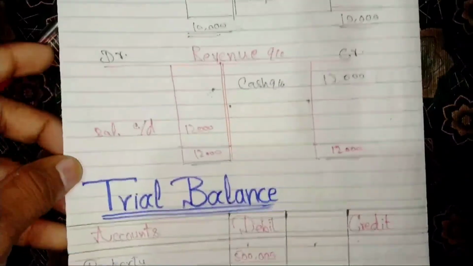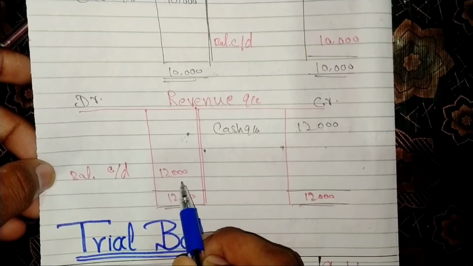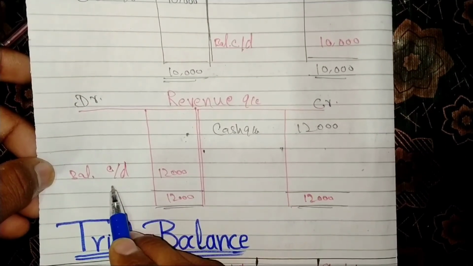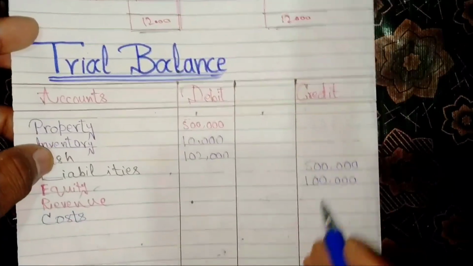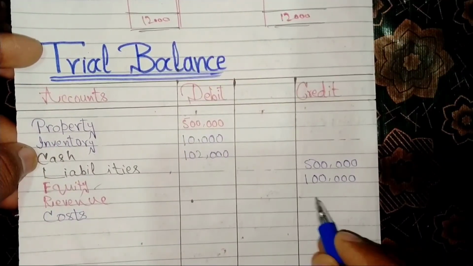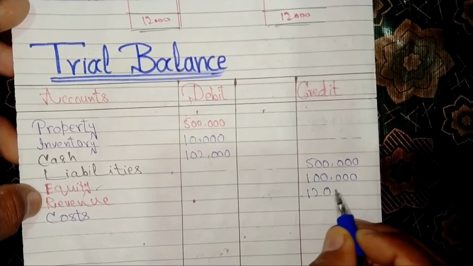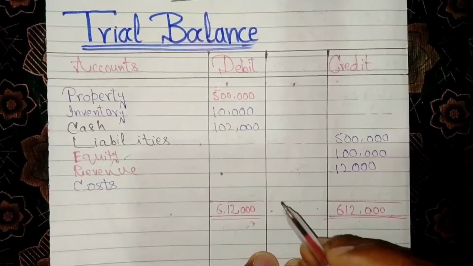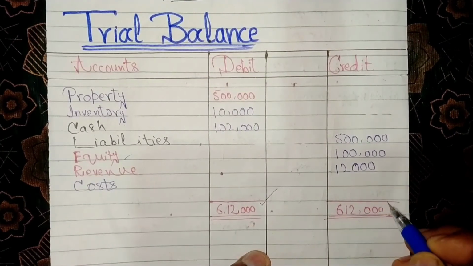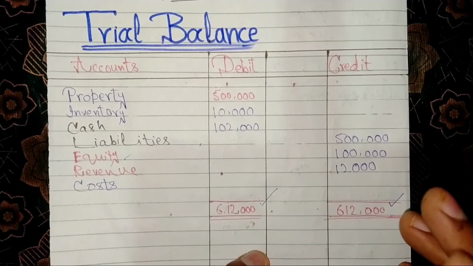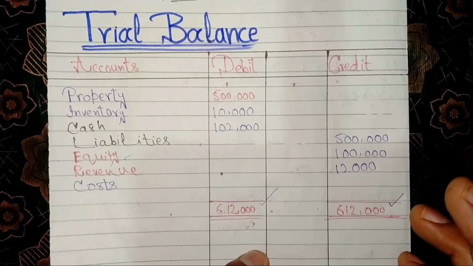The ledger of revenue account is here with carry forward balance amounted $12,000 on debit side. Now we will enter this amount on credit side of trial balance with amount $12,000. You can see here the debit and credit balances of trial balance are equal due to the effect of double